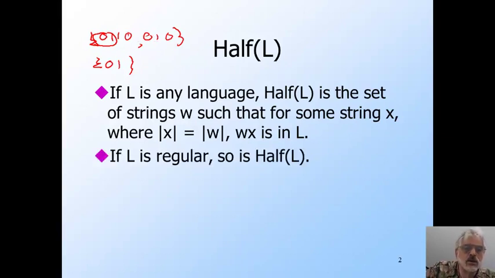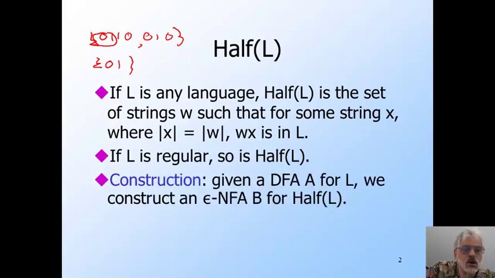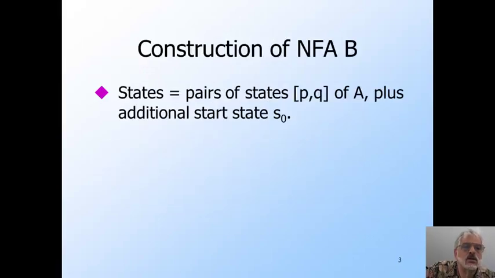We want to prove that if L is regular, then so is half of L. And we're going to start with a DFA called A for L. And we're going to construct an epsilon NFA called B, whose language is half of L. So here's how we're going to construct B from A.